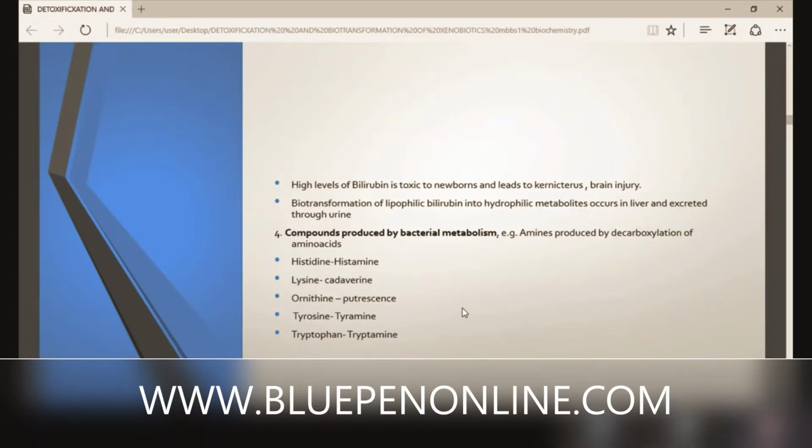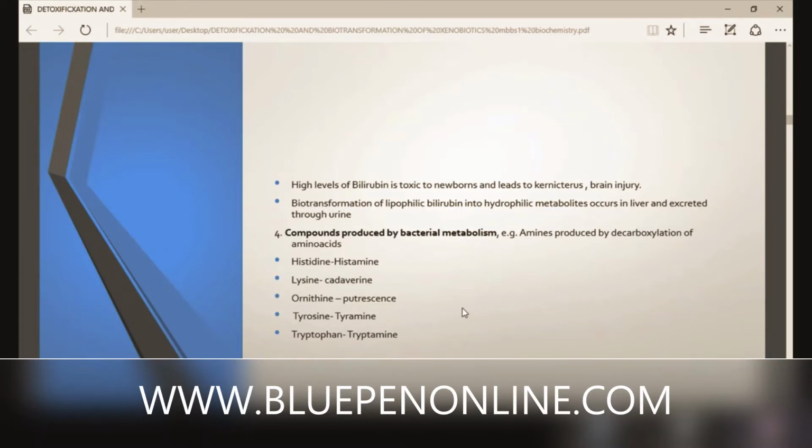Biotransformation of lipophilic bilirubin into hydrophilic metabolites occurs in the liver and is excreted through urine. Bilirubin is also degraded in the presence of UV rays and excreted through urine.